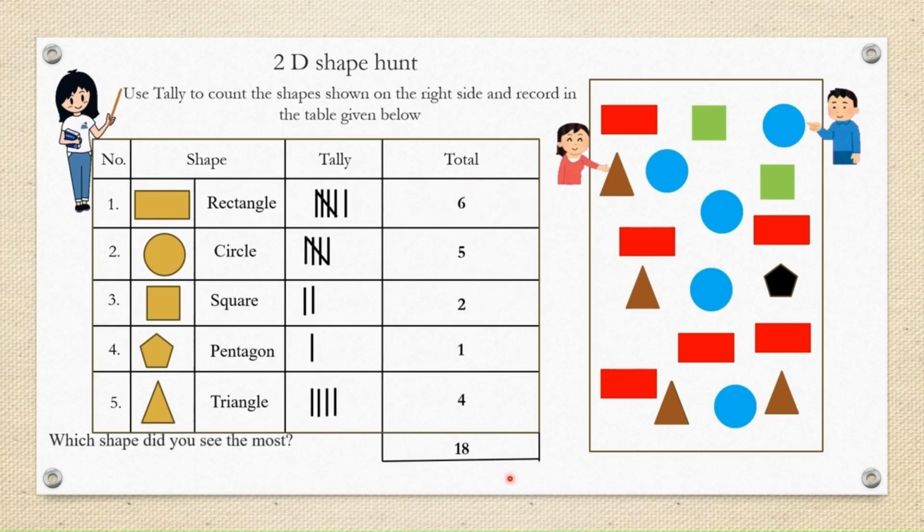And later she asks one more question. Which shape did you see the most? So here, this is the shape they found the most, 6. What is that shape? Rectangle. Which shape did you see the least? Only one, pentagon. So later, Bob and Leah made another table like this to write and put tally marks for whatever they had seen in the virtual 2D shape hunt.